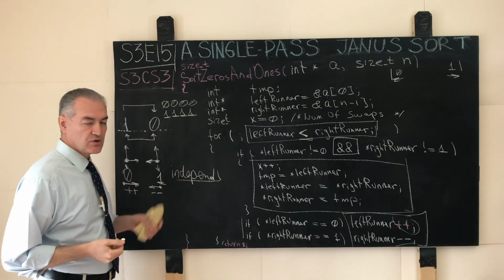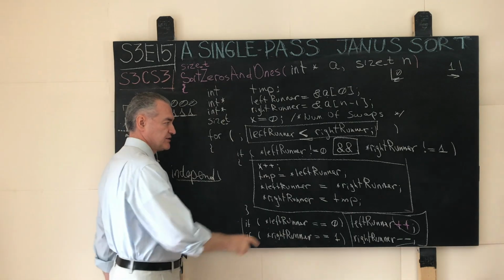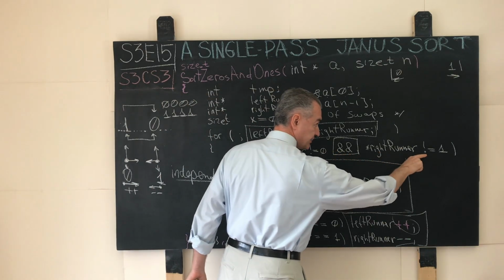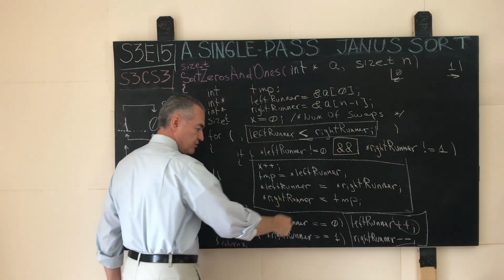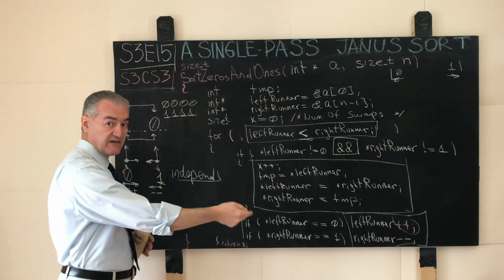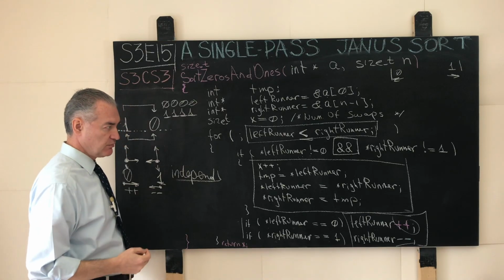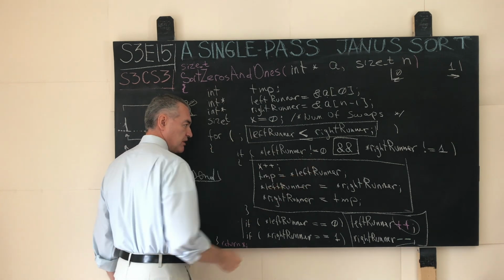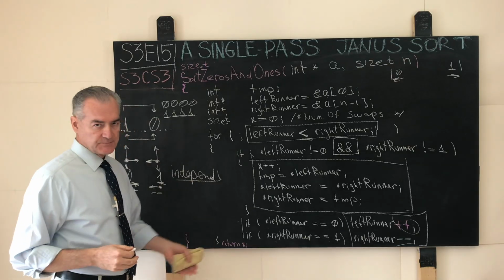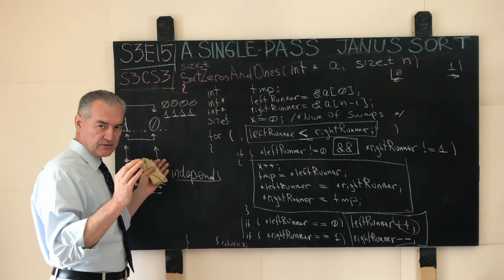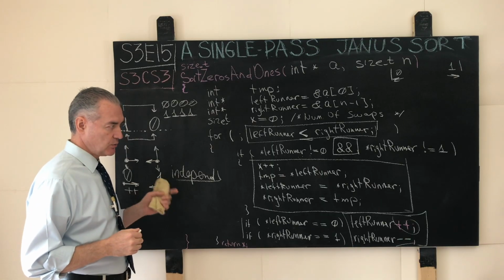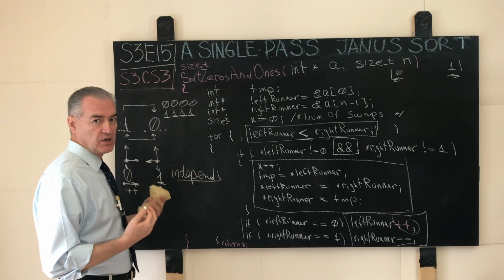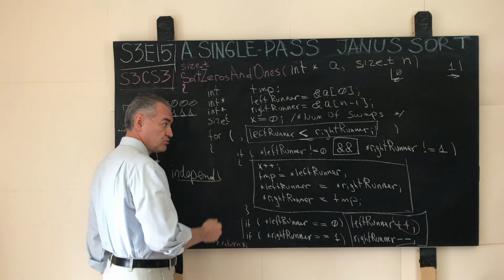Technically, again, we can construct these tests in the other way. For example, we can say if the left runner sees exactly 1 and the right runner sees exactly 0, then we do the swap. Otherwise, we determine whether we advance through the input container in either direction. But I think about the idea that the person had in mind when he wrote the code: by the time the code is written, checked in, compiled, tested, installed into production, and everyone forgets about it, 6 years later, someone comes in, looks at it. That idea, of course, is gone from the code, but the intention or the idea that was in the mind of the person who wrote the code is there.